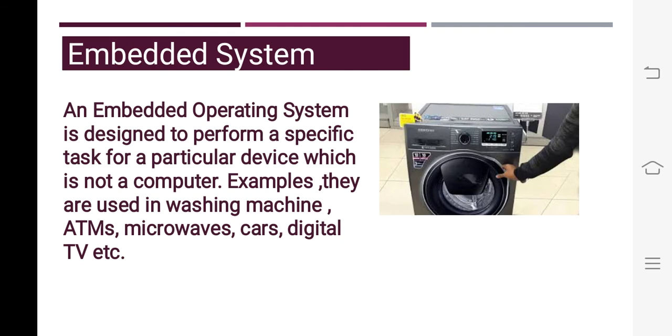Last is embedded operating system. Children, an embedded operating system works with machines other than actual computers, like the operating systems used in the latest types of washing machines, in ATMs, in microwaves, in four wheelers, and digital TVs are examples of embedded operating systems. Such types of operating systems are used in these devices for a specific work or purpose. Thank you.